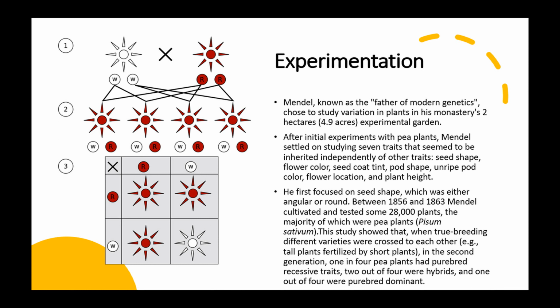He tested some 28,000 plants and showed that when true breeding different varieties were crossed to each other, tall plants fertilized by short plants, etc., in the second generation, 1 in 4 pea plants had purebred recessive traits. 2 out of 4 were hybrids, and 1 out of 4 were purebred and dominant.